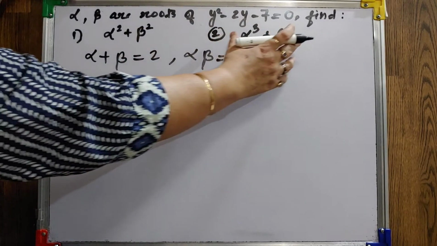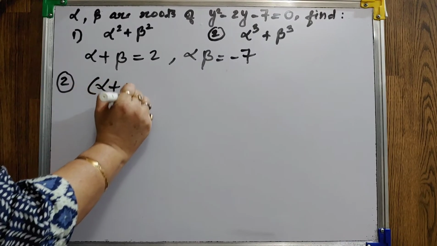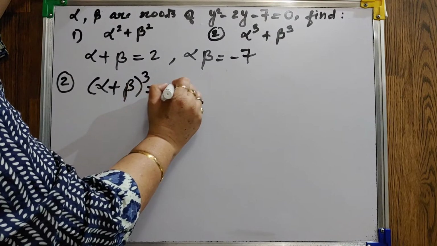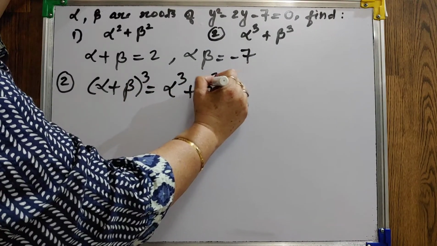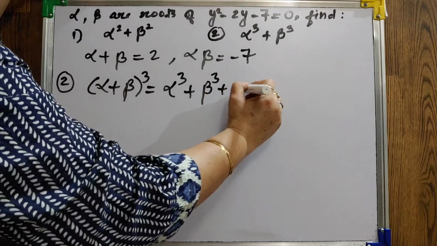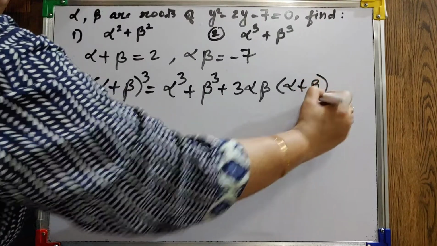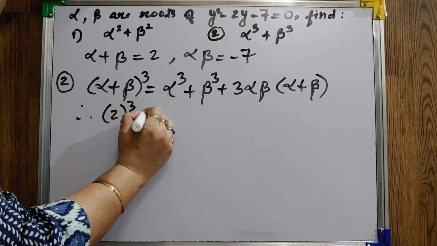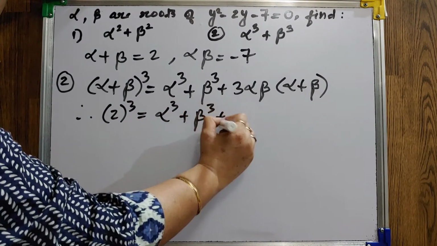Let's solve the second part. Alpha cube plus beta cube. You know the formula of the whole cube. Alpha plus beta the whole cube is, remember in this form, alpha cube plus beta cube plus 3 alpha beta into (alpha plus beta). Now substitute the values. It is 2 cube, alpha cube plus beta cube as it is.